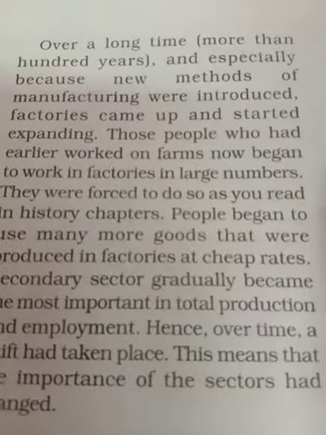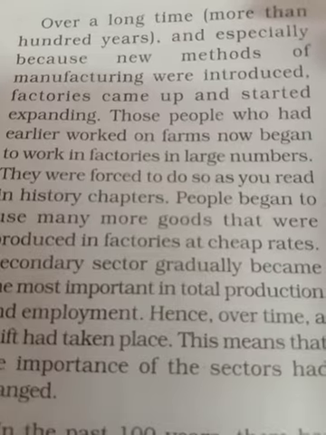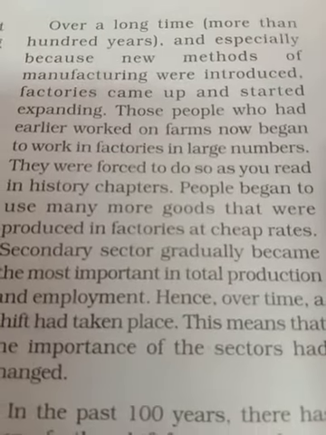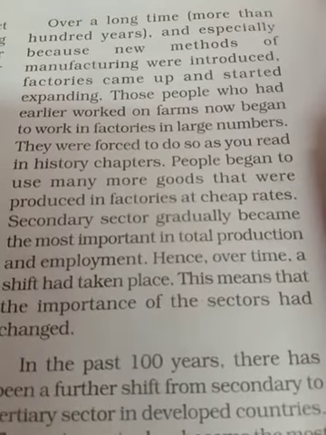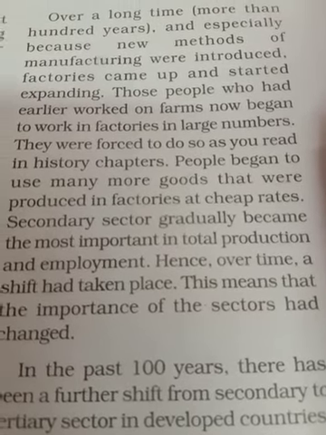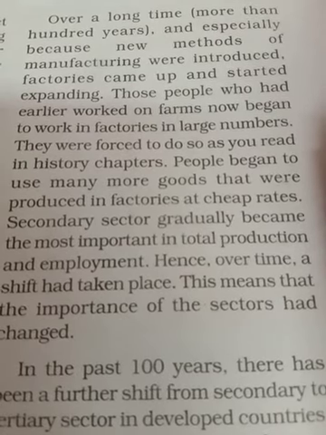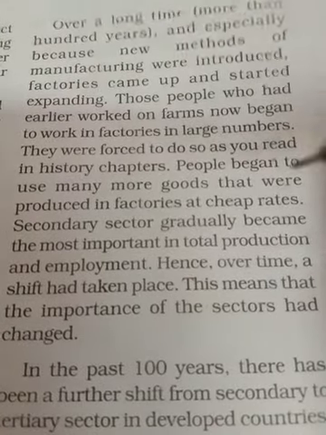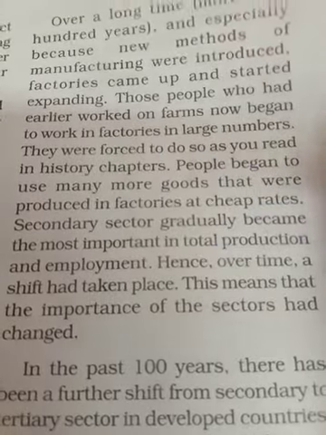Now, over a long time, more than 100 years, and especially because new methods of manufacturing were introduced, factories came up and started expanding. Those people who had earlier worked on farms now began to work in factories in large numbers, and they were forced to do so, as read in the history chapter. People began to use many more goods that were produced in factories at cheap rates. The secondary sector gradually became the most important in total production and employment. Hence, over time, a shift had taken place. This means that the importance of the sector had changed.